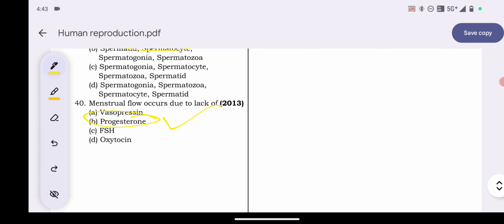Progesterone keeps the endometrium healthy during pregnancy. Its withdrawal results in menstrual flow. And with this, we have completed 40 questions of this important chapter, human reproduction.